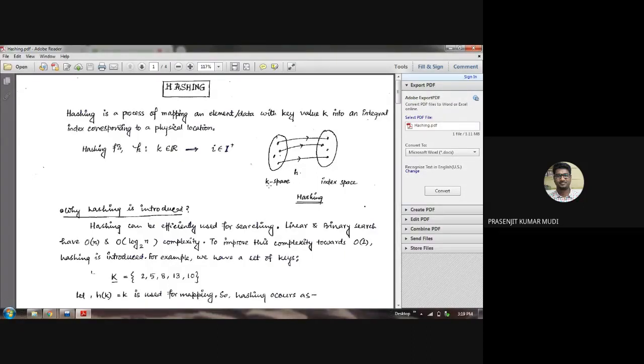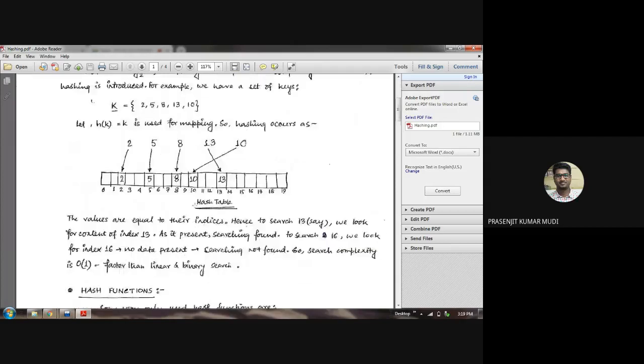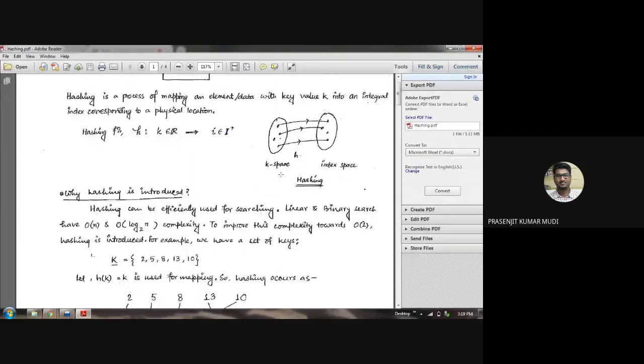So any key value k is mapped into a corresponding index value. How can we map this key value into its corresponding hash index or hash address?